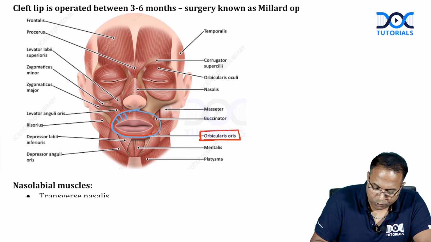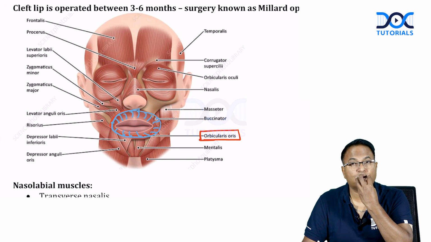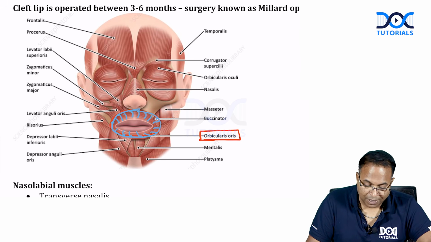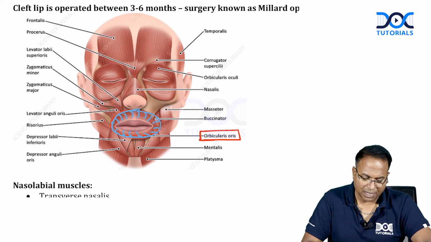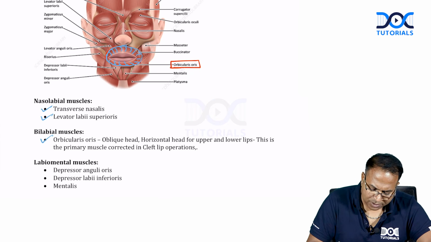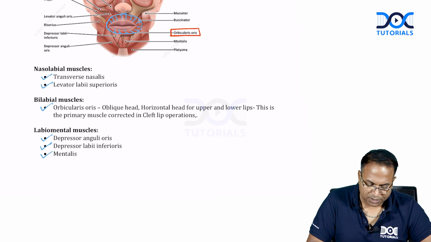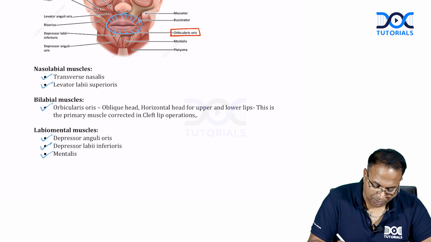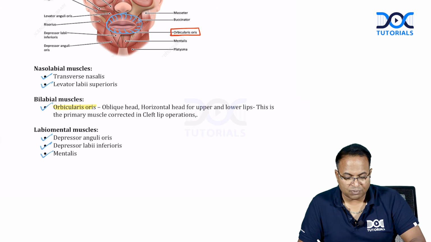I don't know why you have a confusion. No other muscle should come here. Orbicularis oris is the only muscle which is for the spouting action of the lips. So, orbicularis oris is the muscle which should be primarily corrected. There may be other muscles involved like nasolabial muscles, transverse nasalis, levator labii, labiomental, depressor anguli oris, depressor labii oris, mentalis. All these are muscles, but the primary muscle which should be corrected in cleft lip operation is orbicularis oris. Okay, this is a very simple, straightforward applied anatomy question.